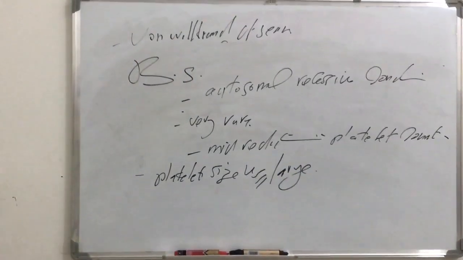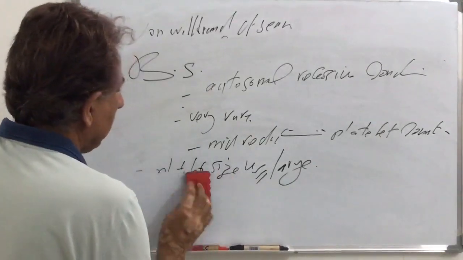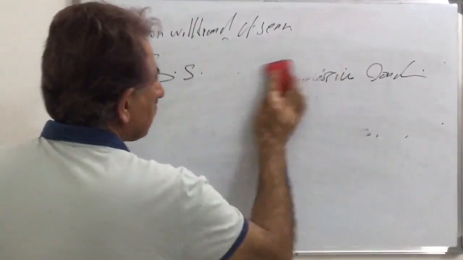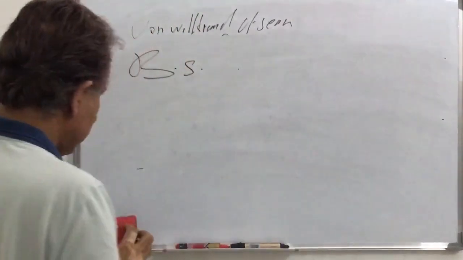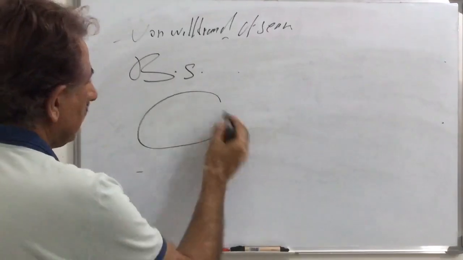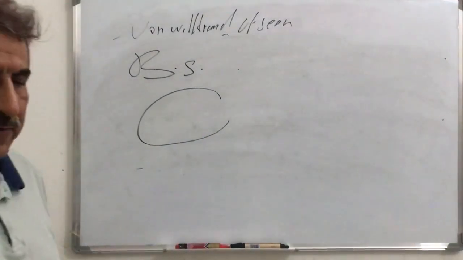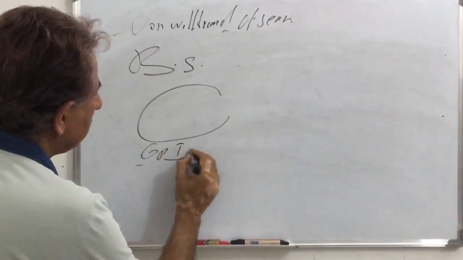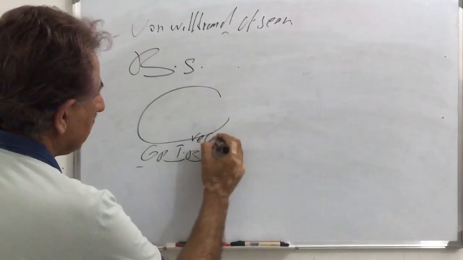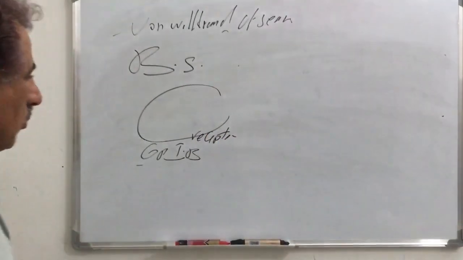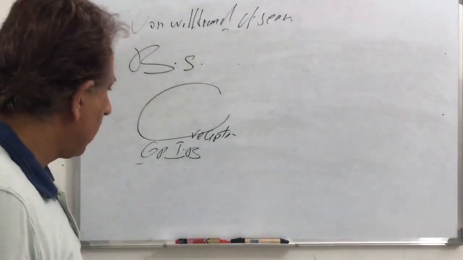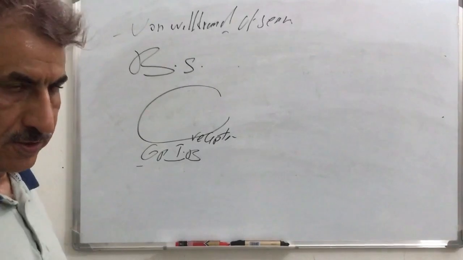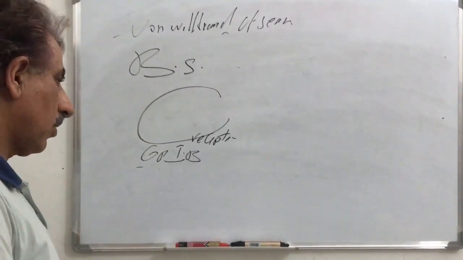Bernard-Soulier syndrome. The defect in Bernard-Soulier is actually not in the von Willebrand factor. The defect is in glycoprotein 1B. So the platelet defect is also in the first step, adherence: a defect in the glycoprotein 1B receptor. So there is von Willebrand factor, but there is no glycoprotein 1B. The result is abnormal adherence of platelets and prolonged bleeding time.